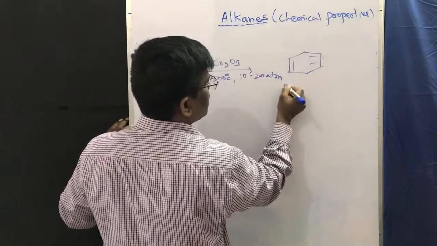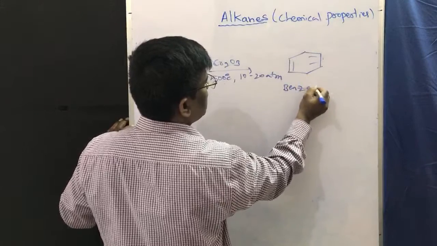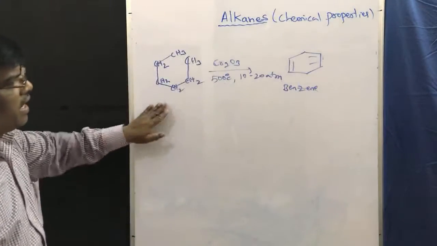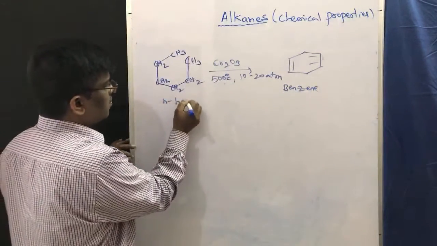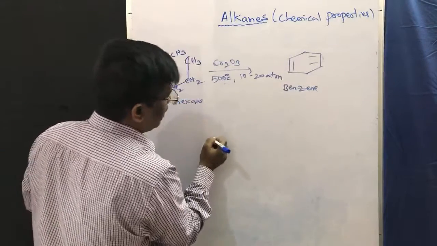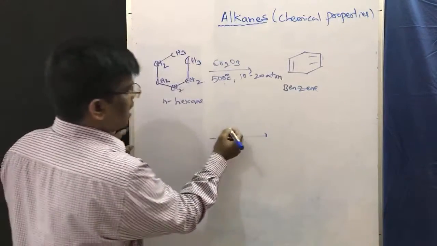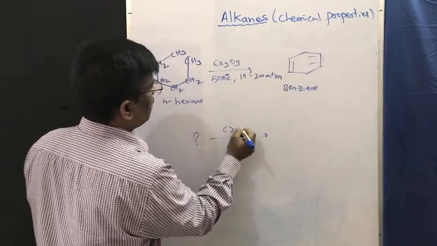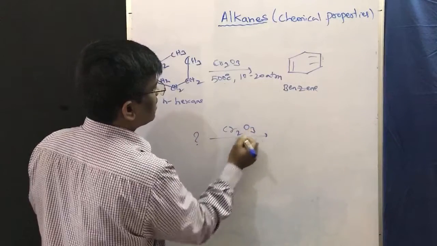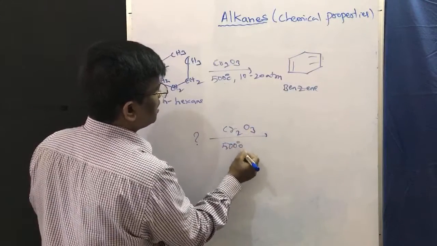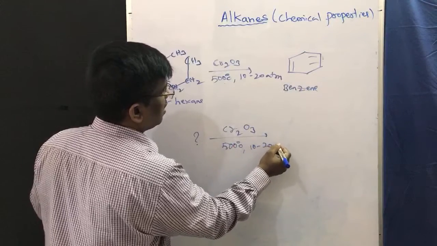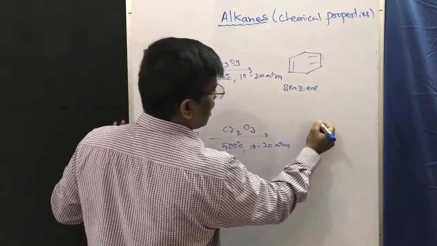So this is benzene. Please write down. This is benzene, alright, friends. So n-hexane gives benzene. And question to you: what has to be taken? Chromium trioxide, same reaction conditions, 10 to 20 atmosphere.